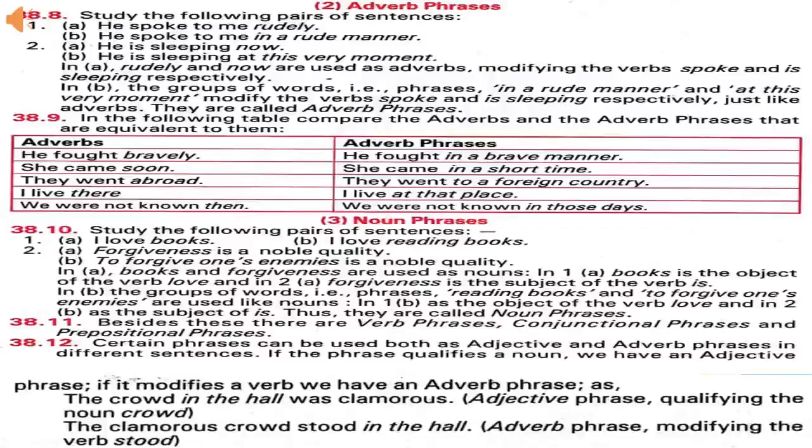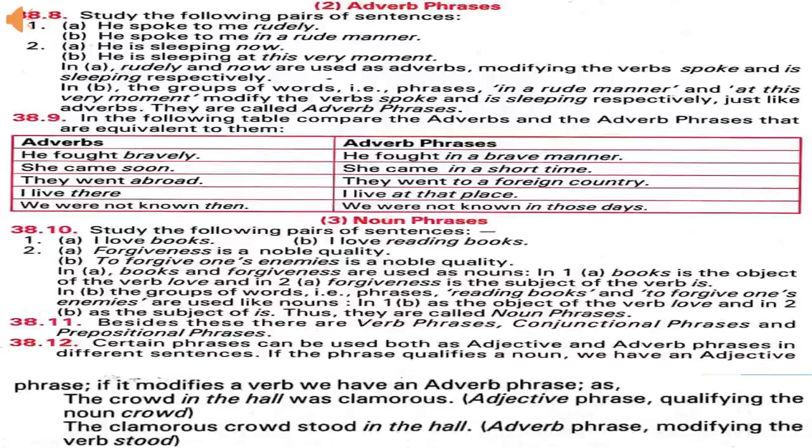Adverb phrase. An adverb phrase is a group of words which does the work of an adverb in a sentence. Now let's see some examples. He spoke to me rudely. He is sleeping now. In these two sentences, rudely and now are adverbs. These adverbs are modifying the verbs spoke and is sleeping.